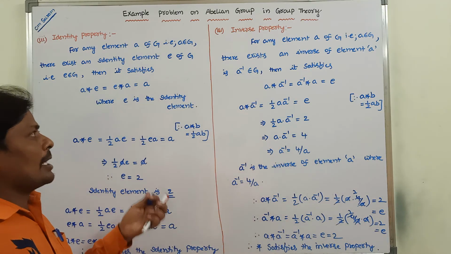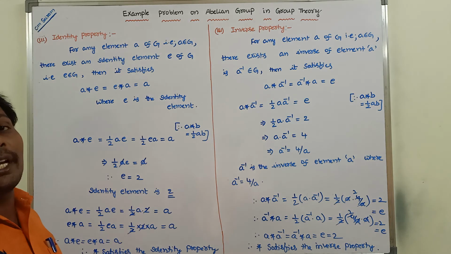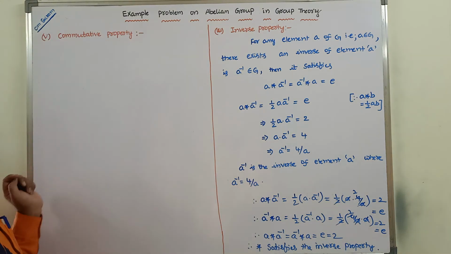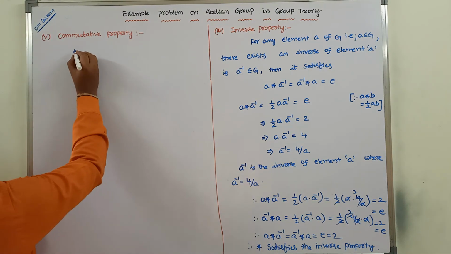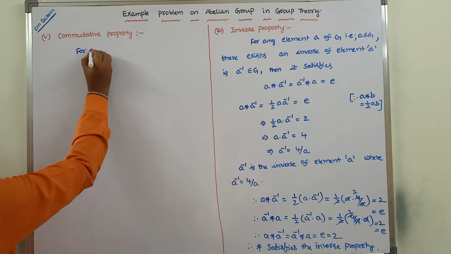Okay, next, the last property is the commutative property. What is the commutative property statement?